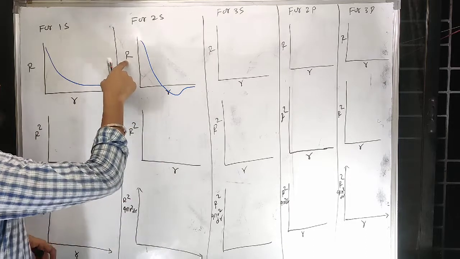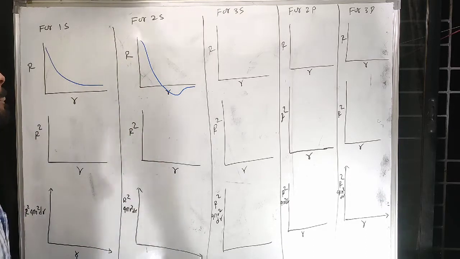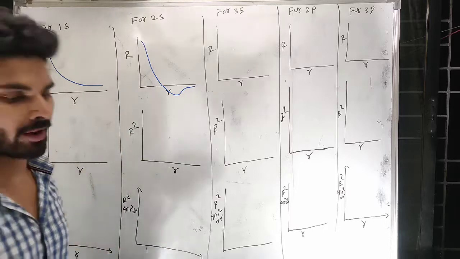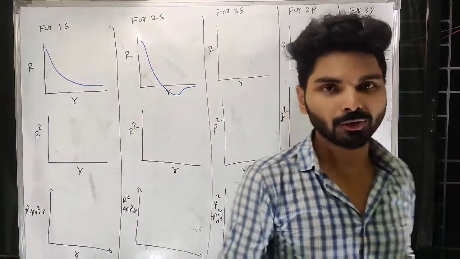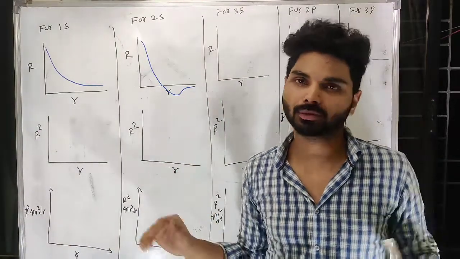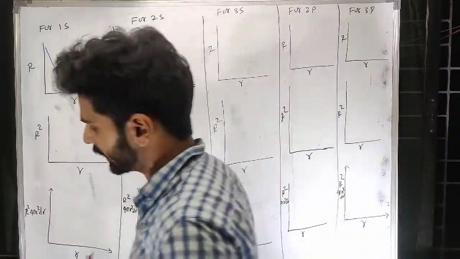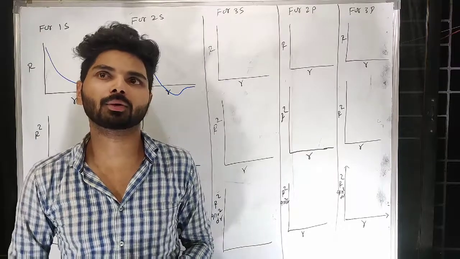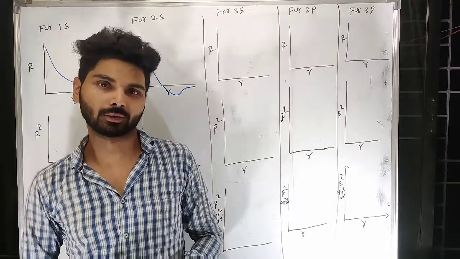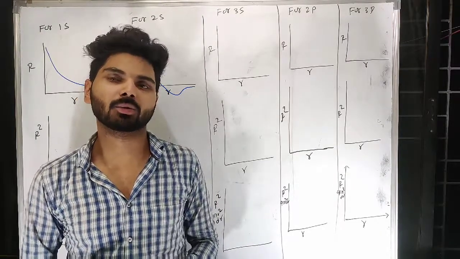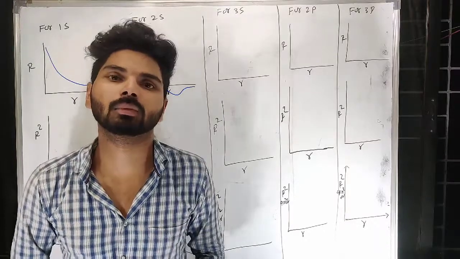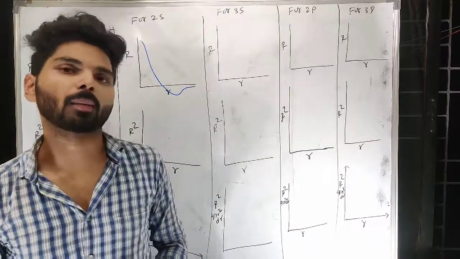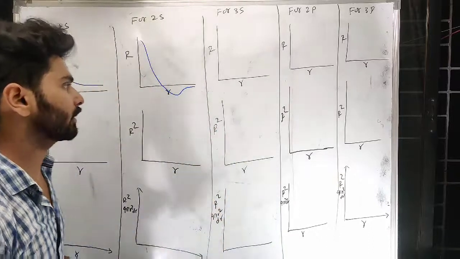Because r can have a negative value. Because r is not squared, only squaring will make all the values positive. Otherwise r can be negative, which is practically ridiculous because the probability of finding something would be negative. Probability can be 0 or positive, but probability cannot be negative, but you have to understand here.